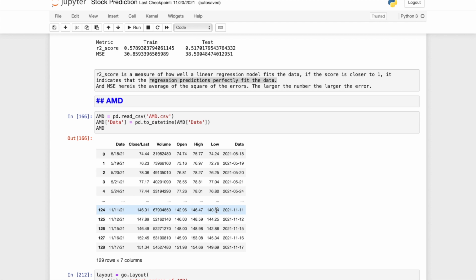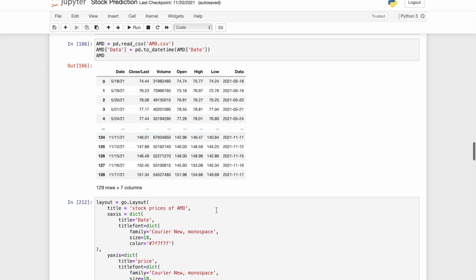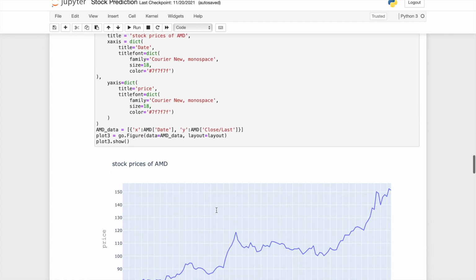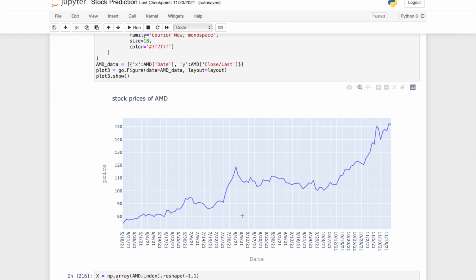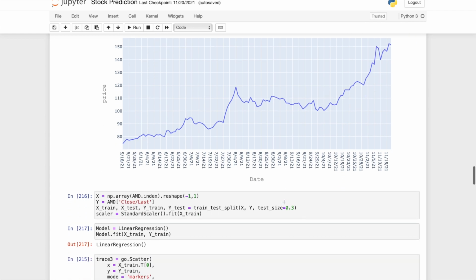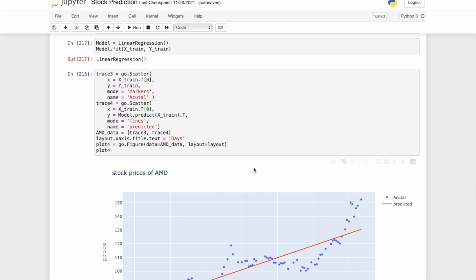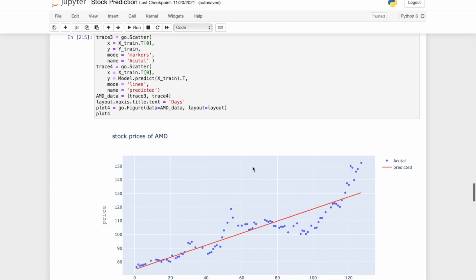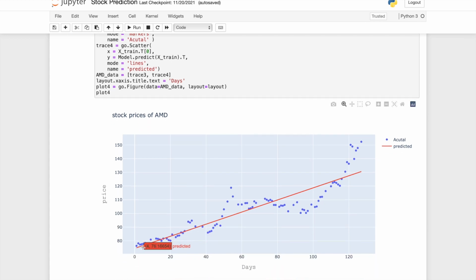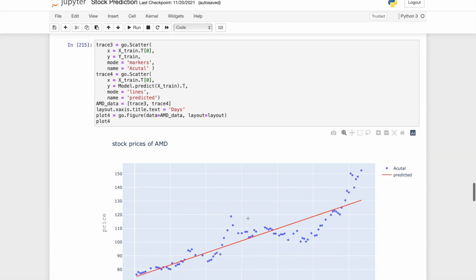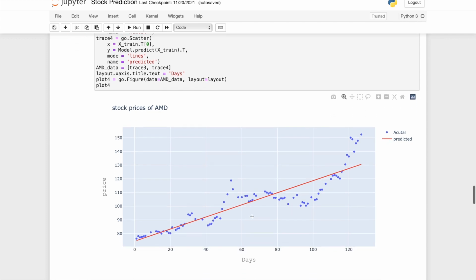So we do the same thing for the AMD company. We read their data and also plot it on a graph. We also split the data and train the model. And here is our predicted price of the stock compared to its actual price. We can also see the price will go up in our prediction.